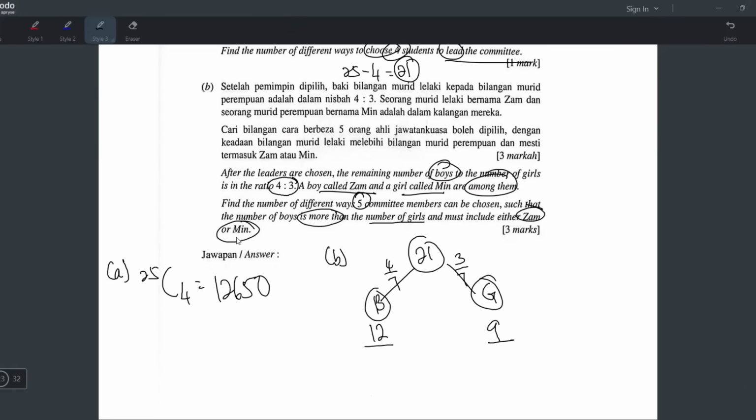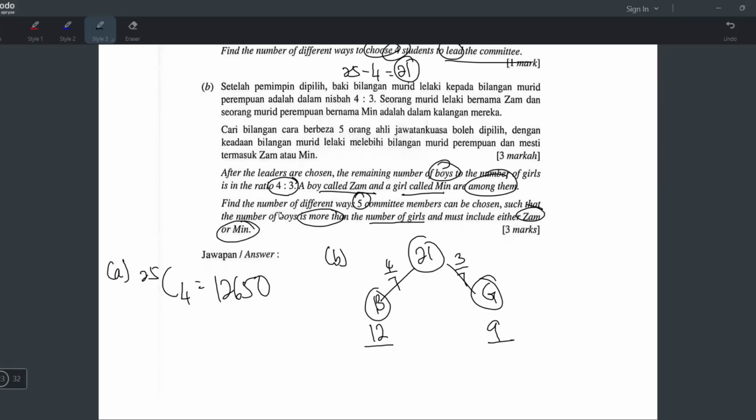Oh my god, there are 2 conditions here. First, the boys must be more than girls, and the next condition is it must include either Zam or Min. What if I include both? Must include either Zam or Min. It means it must include only one of them, I assume. I think they only want one of them.